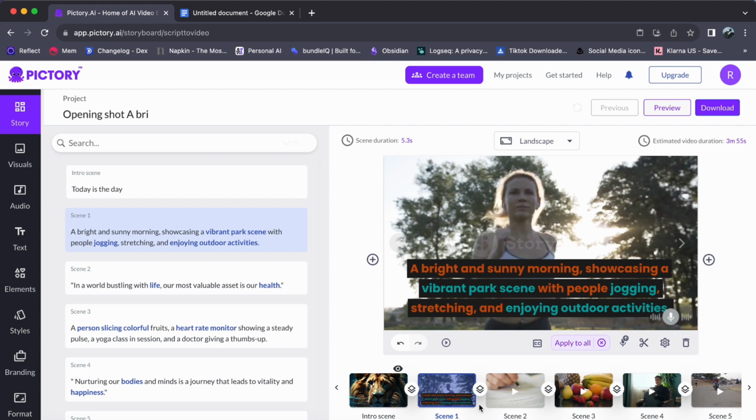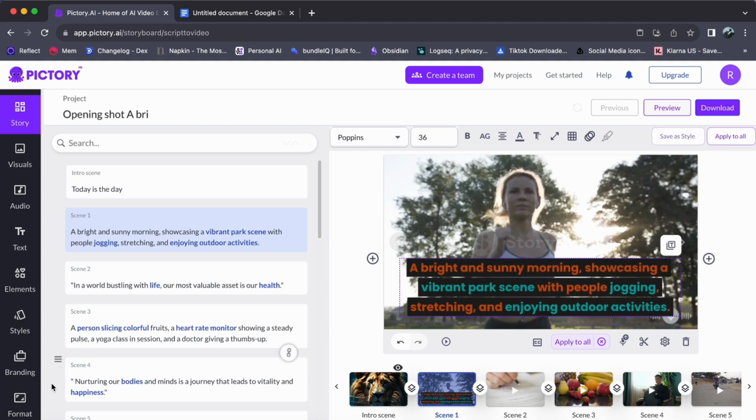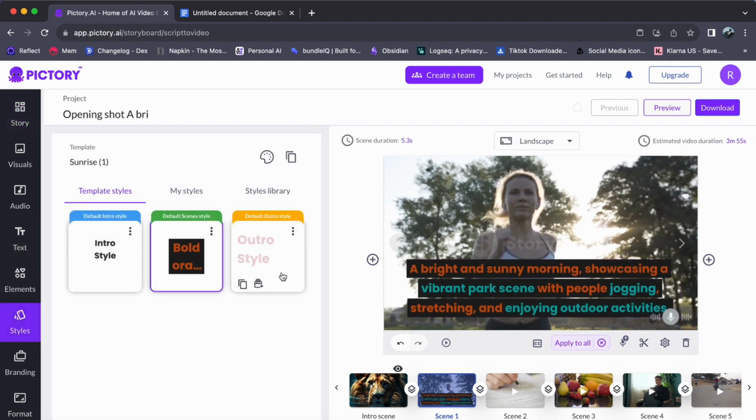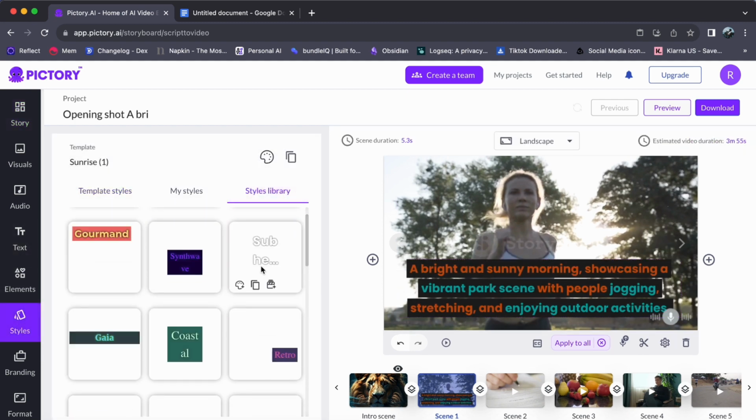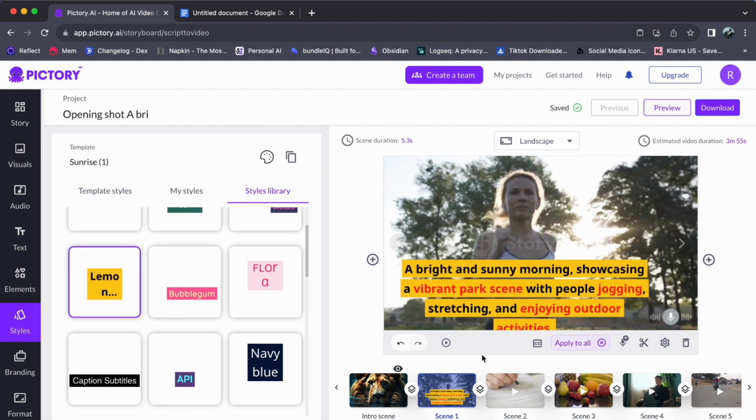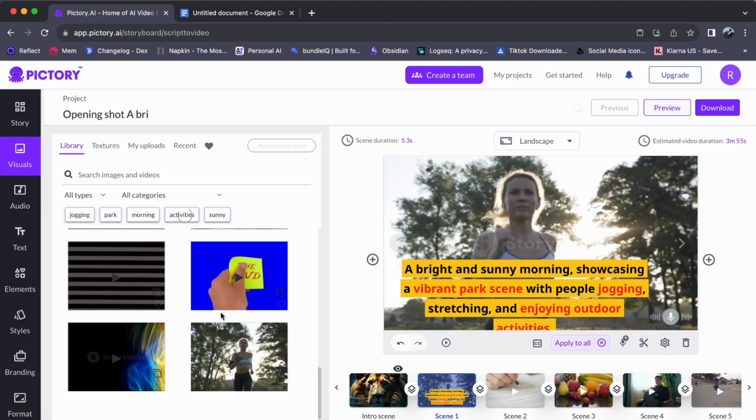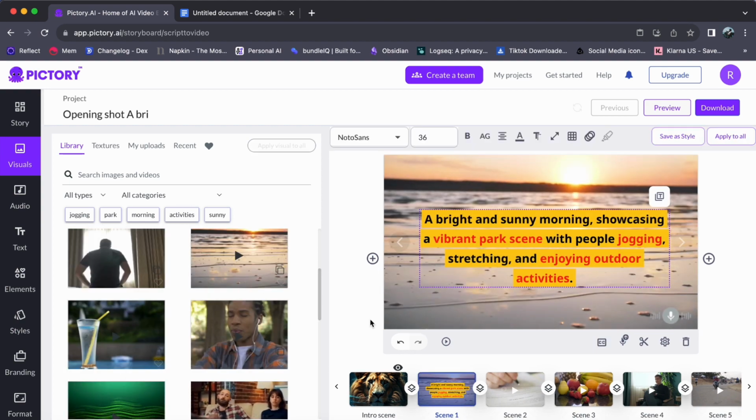Let Pictory's AI be your guide. Follow these tips to create professional videos that stand out. Use your captions with highlighted text to maintain viewer interest. Change up background footage to align with your narrative, enhancing engagement. Craft dynamic intros and outros that leave a lasting impression.